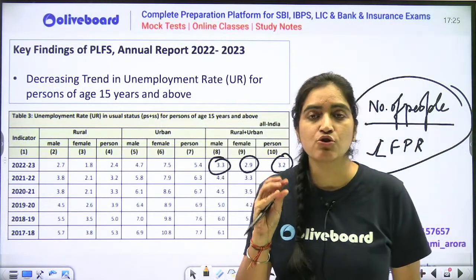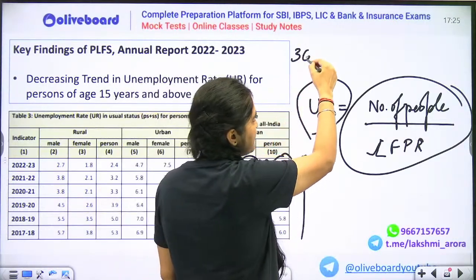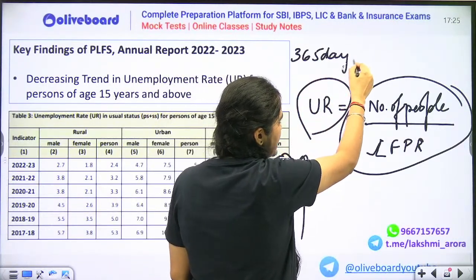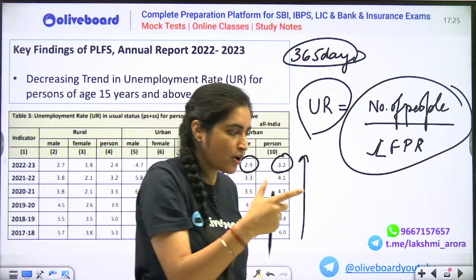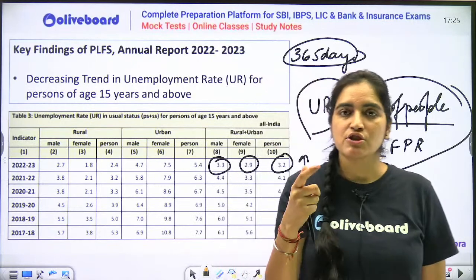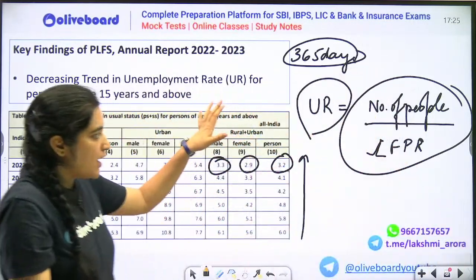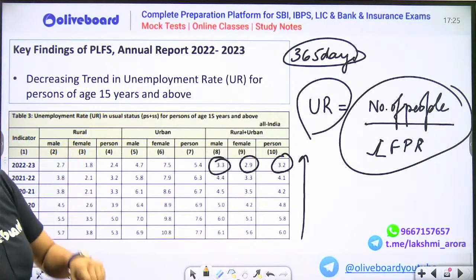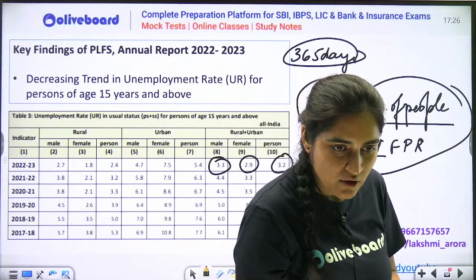This is the usual status data. That simply means they have taken the data of last 365 days. There is one more data which is below in the report below this, that actually takes into account your current weekly status data, which is basically the data of last 7 days only. So according to this data, I'll be having a question for you tomorrow. Be prepared for a short session from June to July.